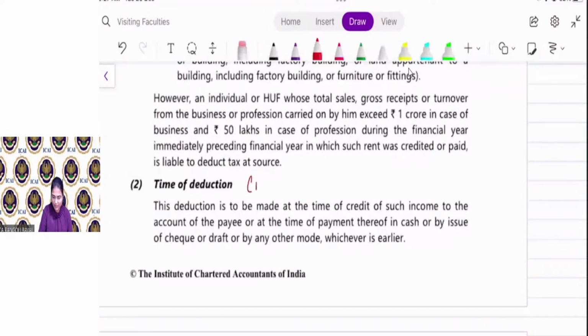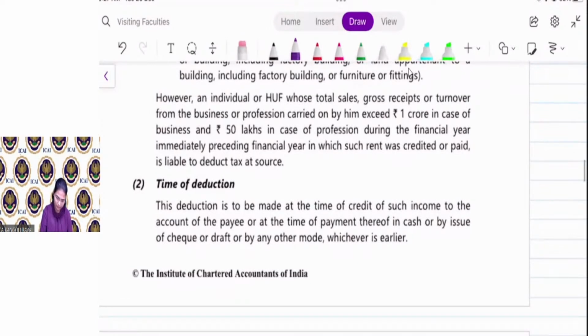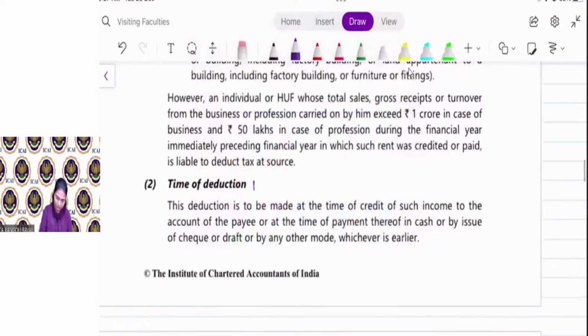The time of deduction again here is payment or credit, whichever is earlier.